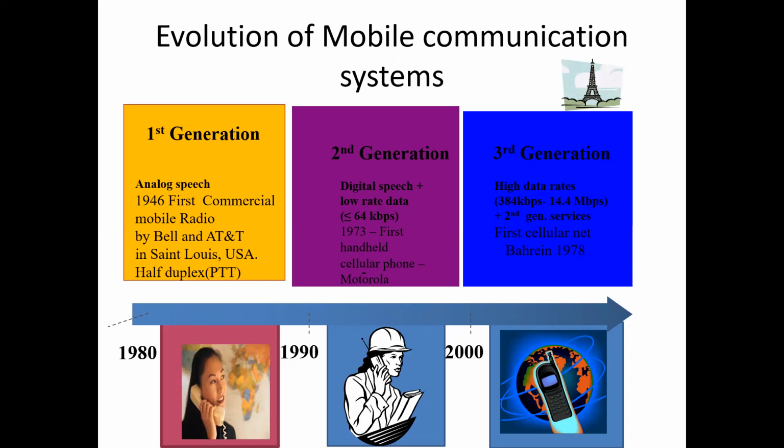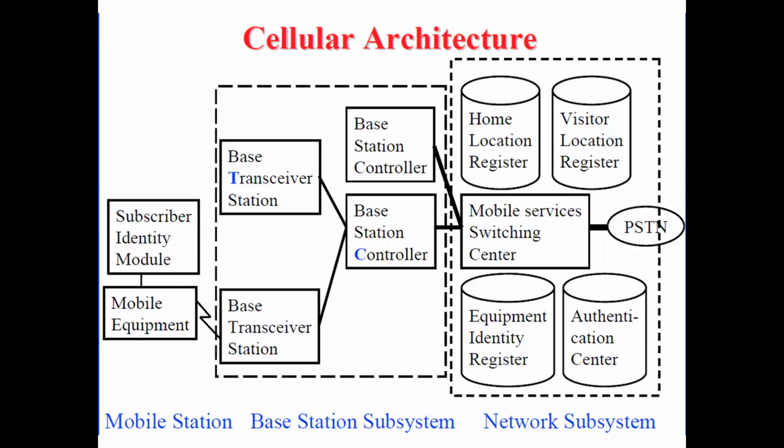The third generation was high data rate and it was up to 14.4 Mbps. So this was about the evolution of mobile. After the second generation, for the third generation, to meet the high video demand, the data rate was increased and for that the structure of GSM was very helpful.